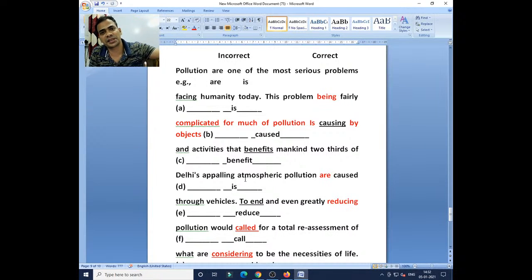Mistakes can be in subject verb agreement, or in some instances in prepositions, conjunctions and articles. If you are good at all these aspects, then the editing error part you will be able to do. Clear?